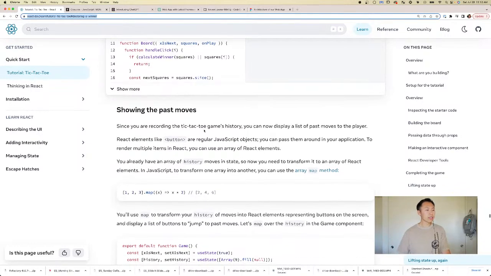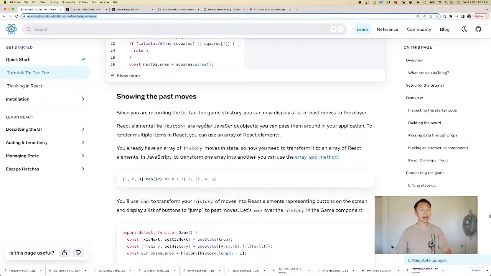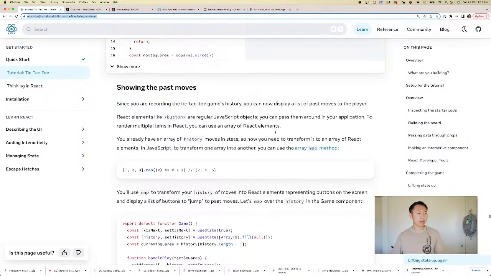Since you're recording the tic-tac-toe game's history, you can now display a list of past moves to the player. React elements like button are regular JavaScript objects. You can pass them around in your application. To render multiple items in React, you can use an array of React elements.